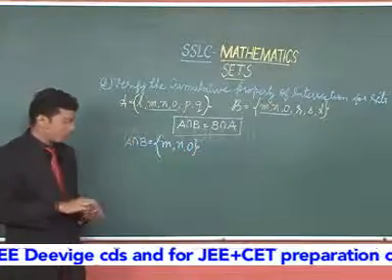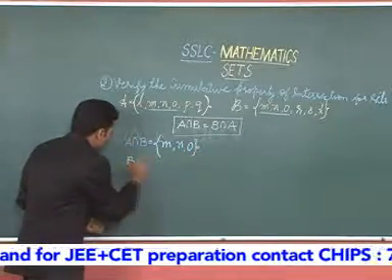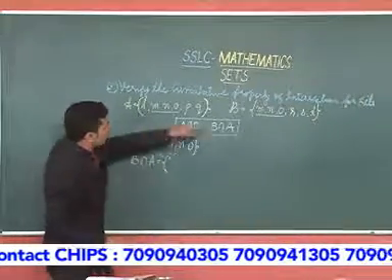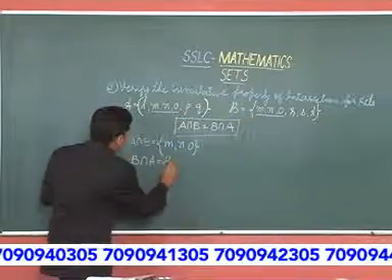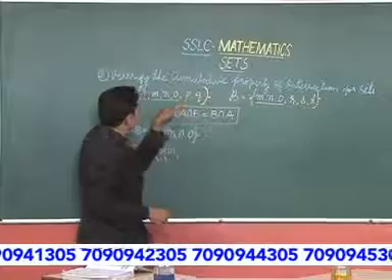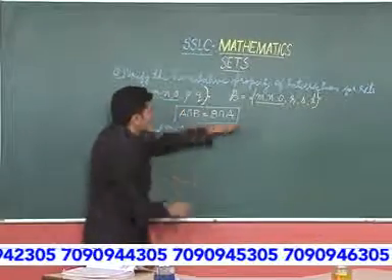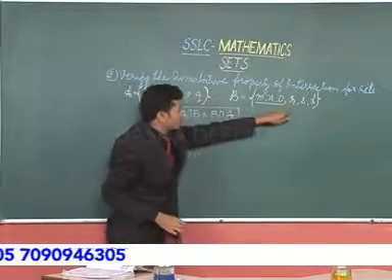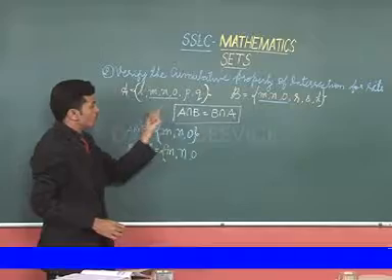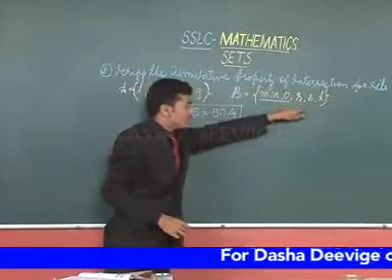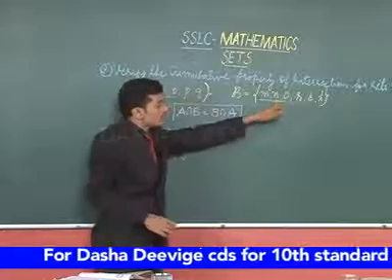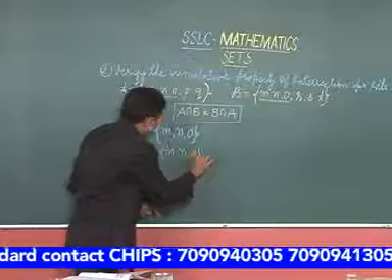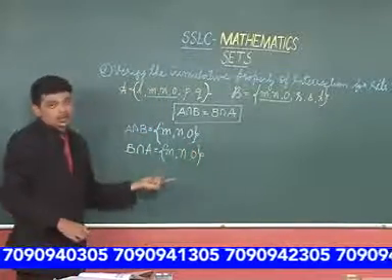Now let us find out B intersection A. Now here again see B intersection A. M, it is present, so we can write M. N, it is present here, so we can write N. O, it is present even here, so we can write O. R, is it present here? No, so we cannot write. S, is it present? No. T, is it present here? No, so we cannot write the other three. So B intersection A is M, N, O.